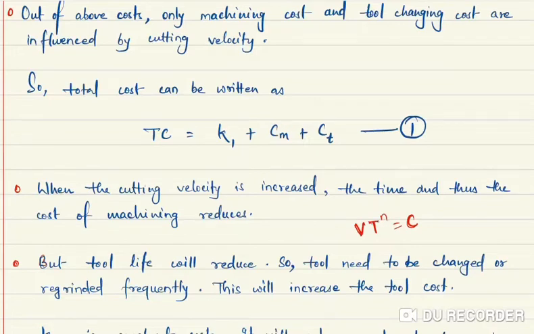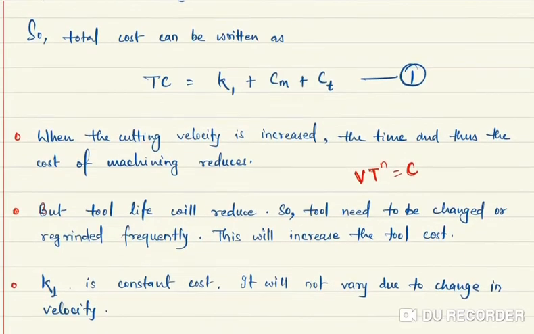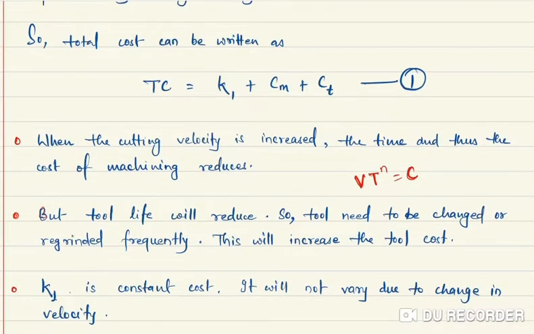So we are sacrificing tool life. That's the problem. The tool needs to be changed or regrinded frequently, and this will increase the tool cost. So CM is decreasing but CT is increasing.